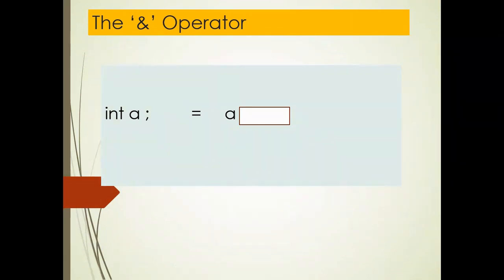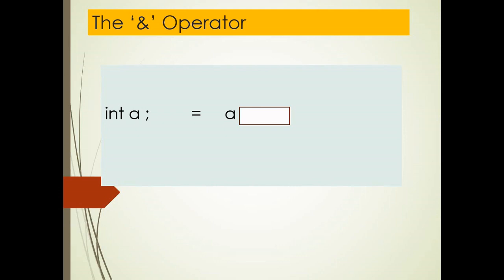When you write the statement int a, the compiler allocates memory for variable a, and you can store a value of integer type there. So the variable name a is associated by the compiler with a location in the memory of the computer.